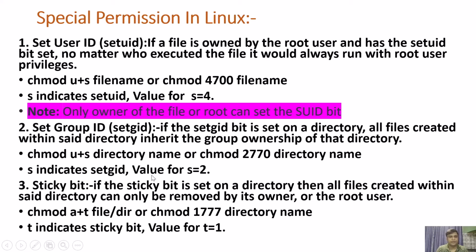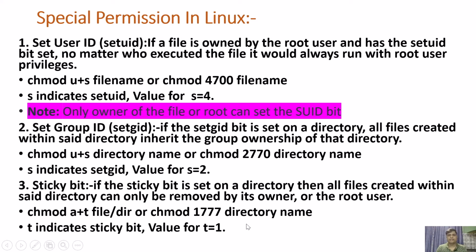And the sticky bit, the last one, which is very important. If the sticky bit is set on a directory, then all files created within the said directory can only be removed by its owner or the root user. So sticky bit is used in a public directory like ftp, so that anyone can create a file but cannot delete the file. Only the root or the owner of that file can delete it. This is the command to set sticky bit: chmod a+t directory name, or chmod 1777 directory name, right? And t indicates sticky bit, and the value for this t will be 1.